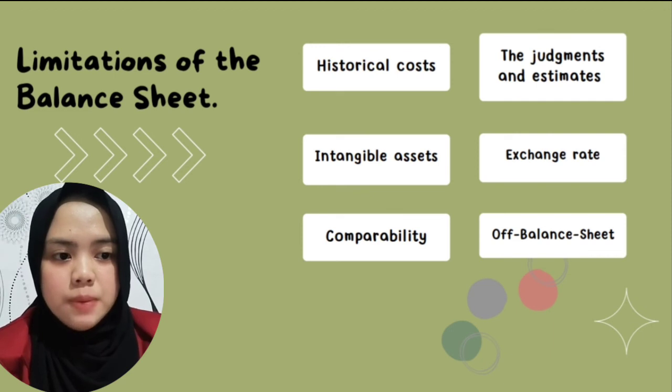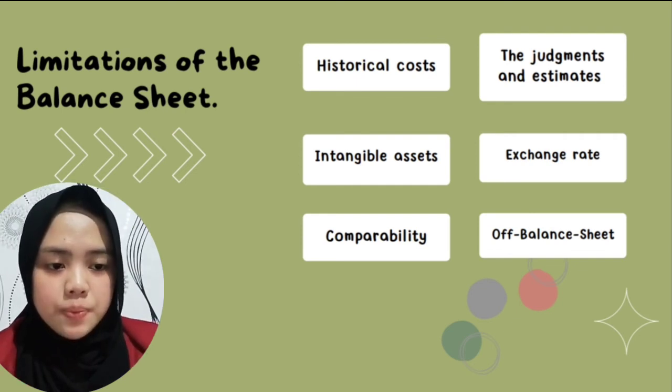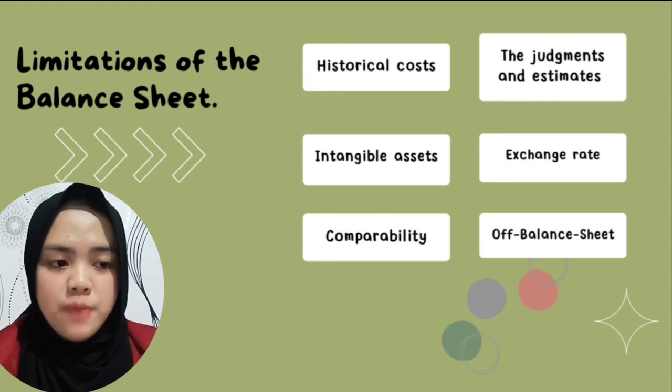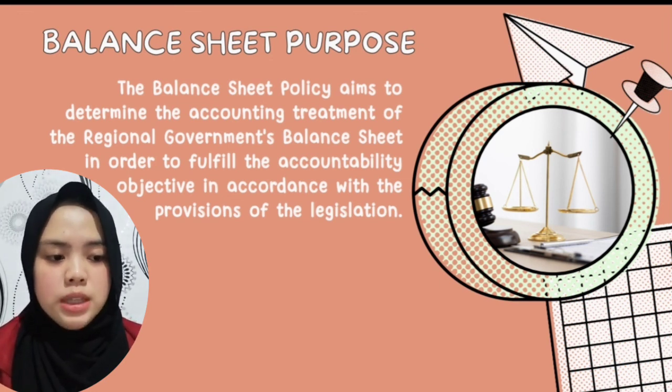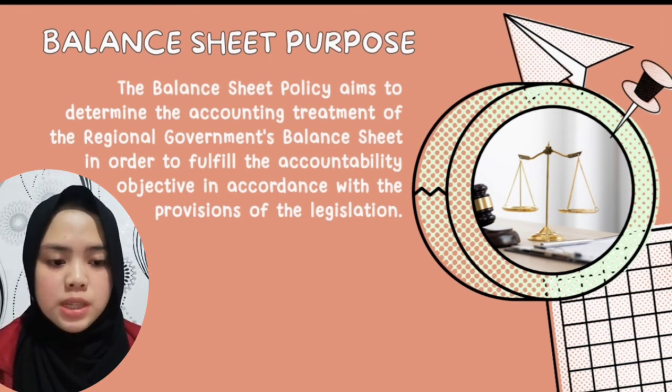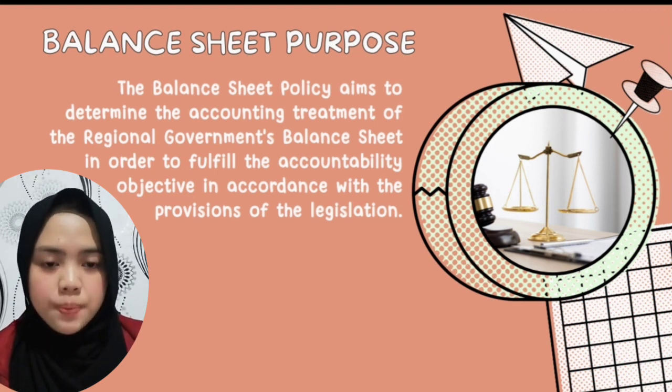Comparability. Another limitation of balance sheets also relates to the need for comparability, namely that not all companies classify and report all elements of their balance sheets in the same way. Off-balance sheet. Increased use of off-balance sheet funding to avoid reporting large amounts of liabilities on the company's balance sheet. Next, balance sheet purpose. The balance sheet policy aims to determine the accounting treatment of the regional government's balance sheet in order to fulfill the accountability objective in accordance with the provisions of the legislation.